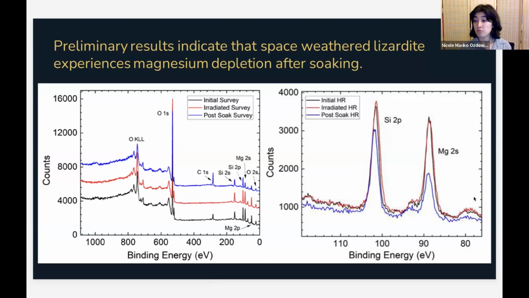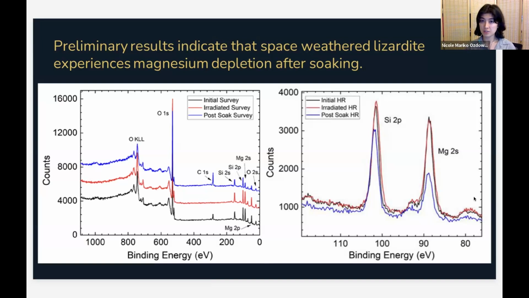And on the right is our high resolution scan. Again, black is our initial spectra. Red is immediately after irradiation, and blue is after soaking our samples. So I've highlighted the silicon 2p and magnesium 2s peaks. I'd like to draw your attention to the fact that even immediately after irradiation, the magnesium 2s peak remains relatively unchanged.